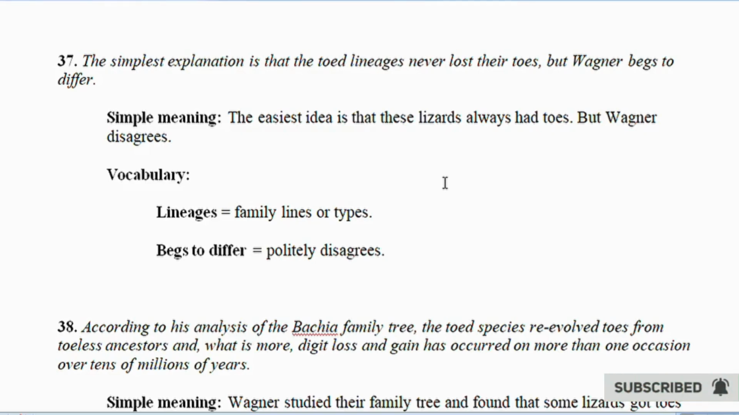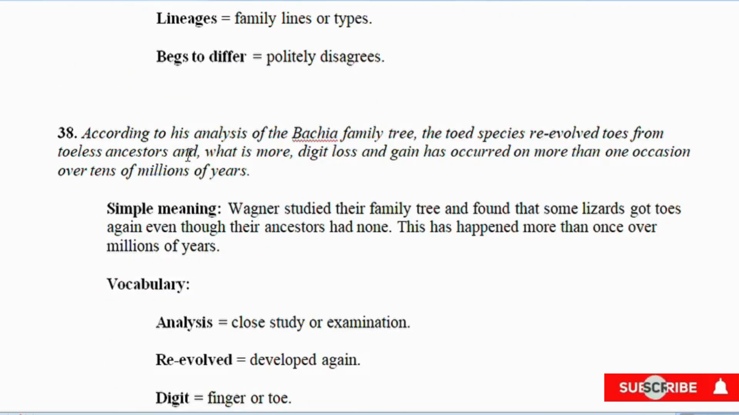38. According to his analysis of the Bachia, the toed species re-evolved toes from toeless ancestors. What's more, digit loss and regain occurred on more than one occasion over 10 million years. Simple meaning: Wagner studied their family tree and found that some lizards' toes came back again after having none. This happened more than once in millions of years.